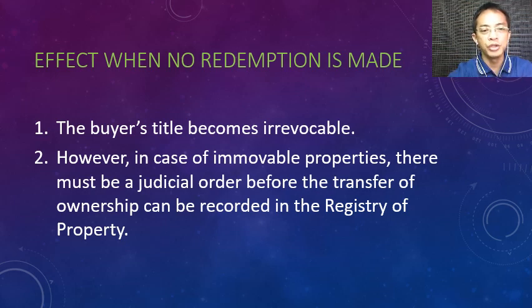Okay. There is no question, class, that whether the movable properties, the buyer has become the irrevocable owner of the movable properties. Wala question doon. He is now the new owner. But the register of deeds will say, because this is required by law, okay, still go to court, ask the court to issue an order for the transfer of the title. Okay, so take note, kaning number 2 will only apply to immovable properties like land.